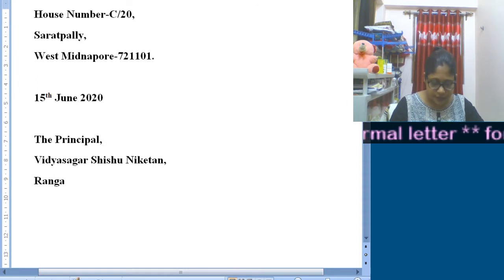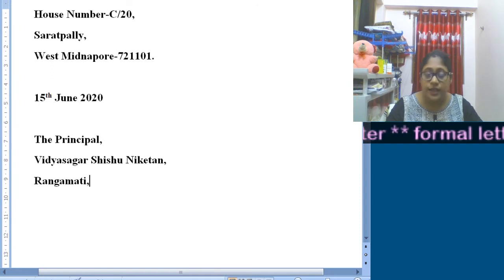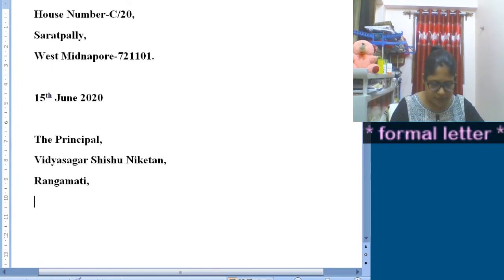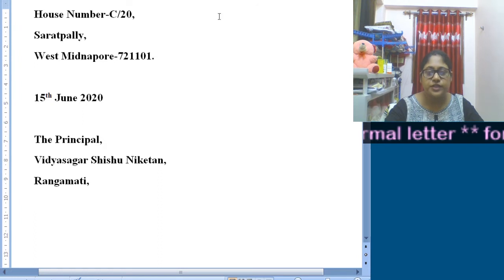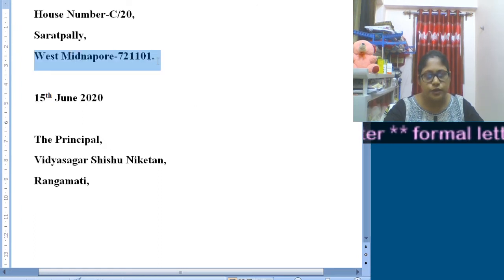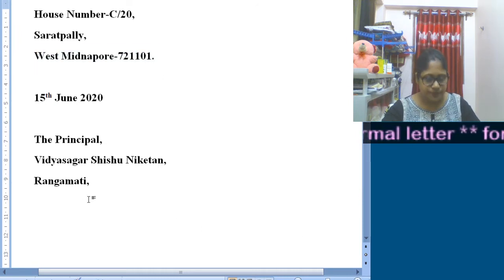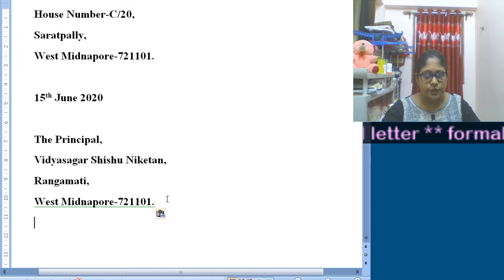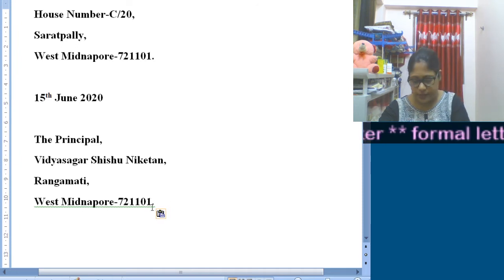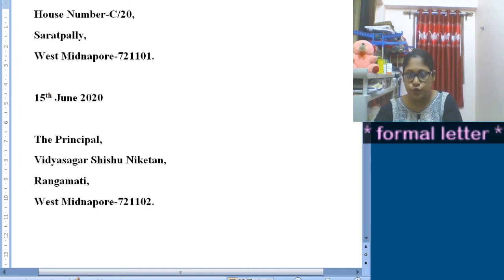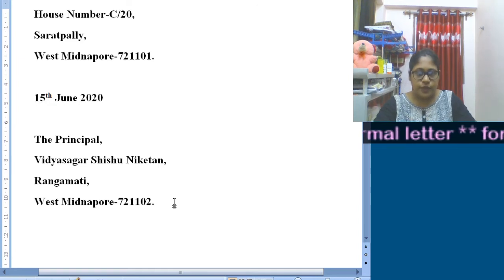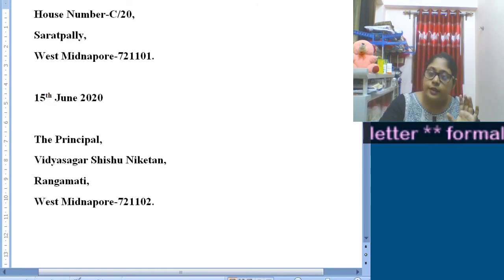So here that is Rangamati, comma, then you can write Midnapur or West Midnapur, anything, or only Midnapur, but the pin code should match, right? So here you have to write only the pin code, which will be 721102 probably. So this is the address part of a formal letter.